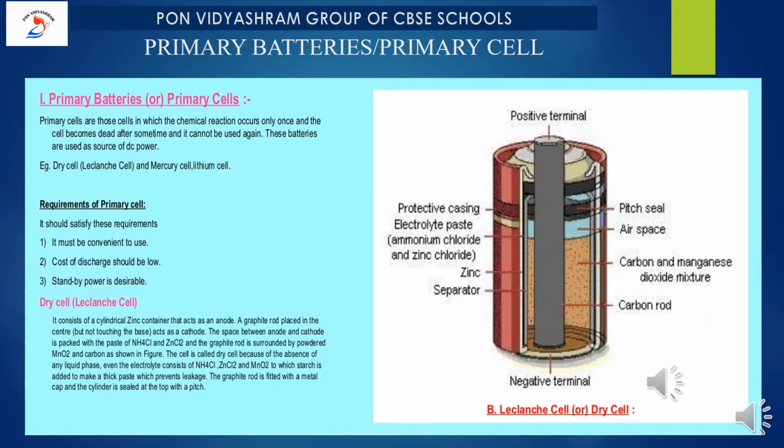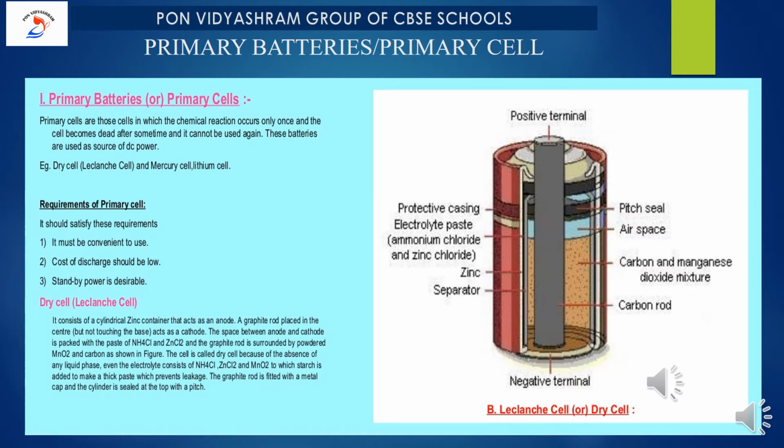On the right hand side you can see the construction of the cell. It consists of a cylindrical zinc container that acts as an anode. Okay, the first point is it consists of a cylindrical zinc container that acts as an anode. Now a graphite rod is placed in the center. You can make out the grey colored one. A graphite rod is placed in the center but not touching the base. Please see the diagram clearly. It acts as a cathode, which is not touching the bottom.